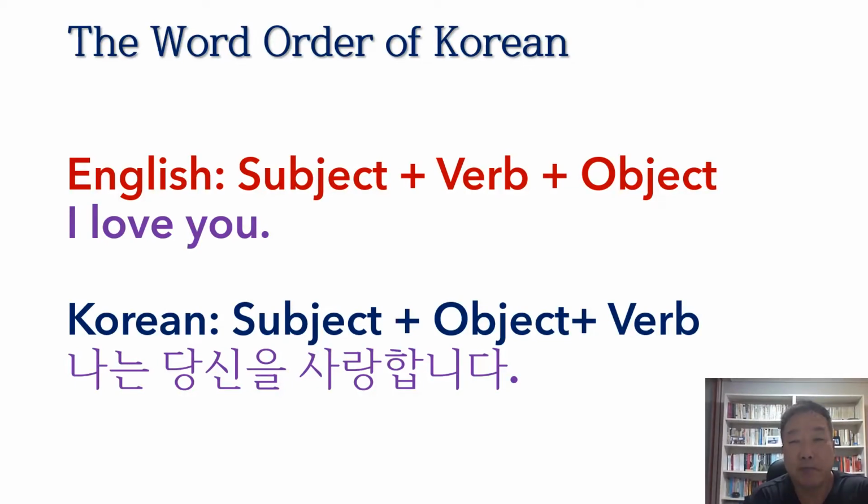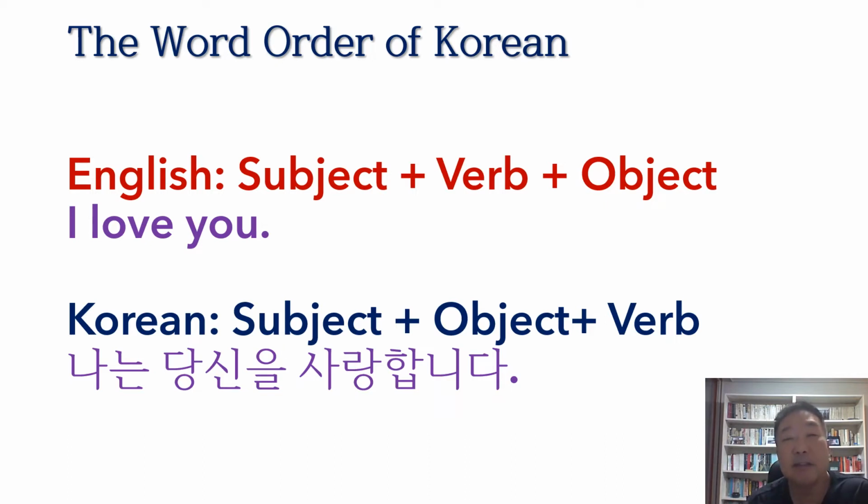Welcome to my channel. Today, we are talking about the word order of Korean. This is very important because I think maybe this is the biggest difference between English and Korean. And well, when it comes to English, the word order is like this: subject, verb, and object. Like I love you. I is subject, love is verb, and you is object. But in Korean, we talk different.